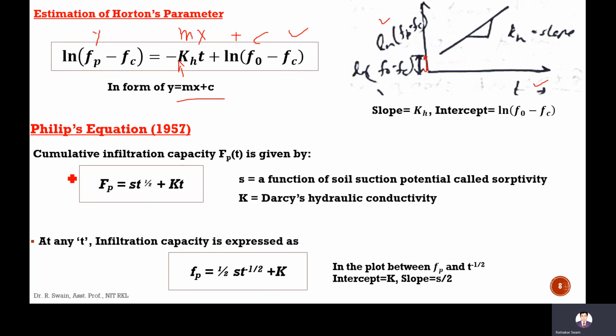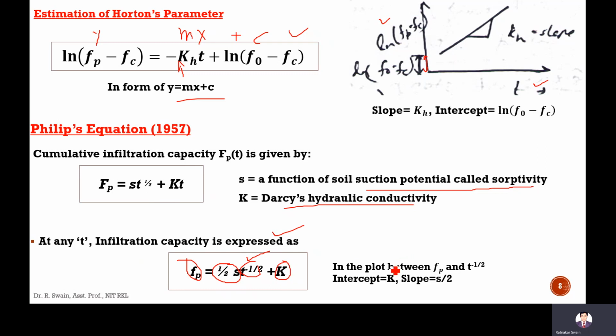Next is Philip's equation. In Philip's equation, the cumulative infiltration is given by S t to the power half plus K t. K is Darcy's hydraulic conductivity. S is a function of soil suction potential called sorptivity. So at any time, the infiltration capacity is expressed as f equal to half S t to the power minus half plus K. If we plot fp against t to the power minus half, we get a slope of S by 2 and an intercept of K.